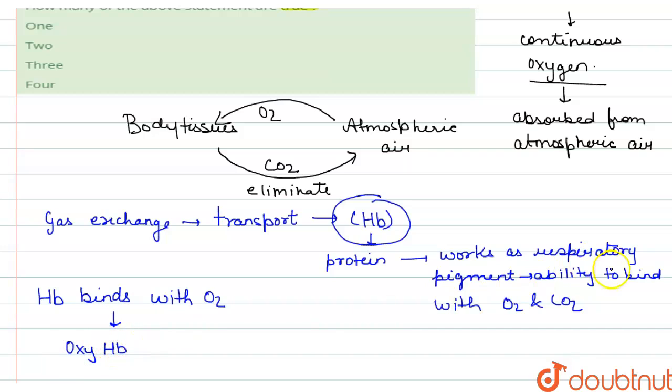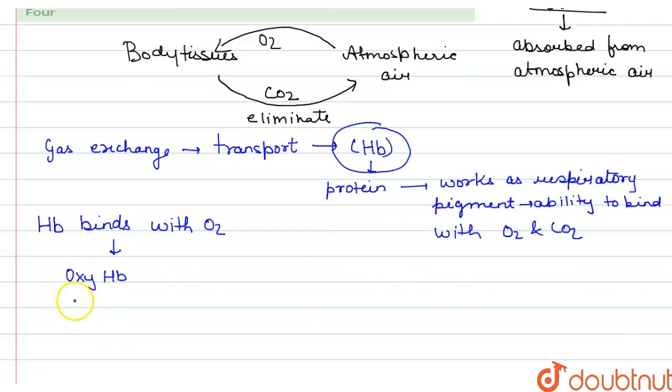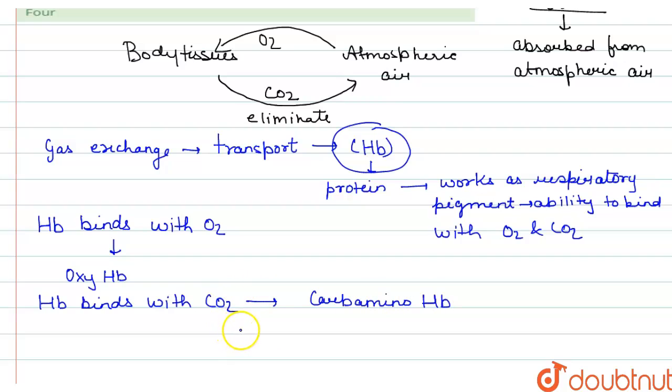And when hemoglobin binds with CO2, the complex formed is known as carbaminohemoglobin. Many factors affect the transportation of oxygen via hemoglobin, that means how much oxygen hemoglobin can carry.